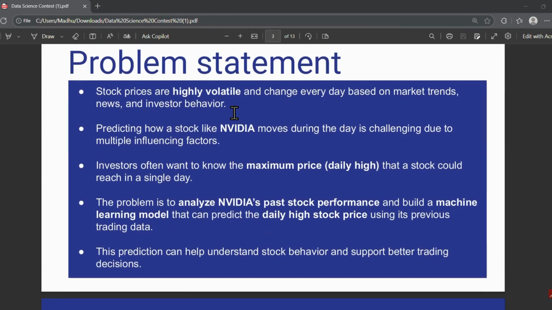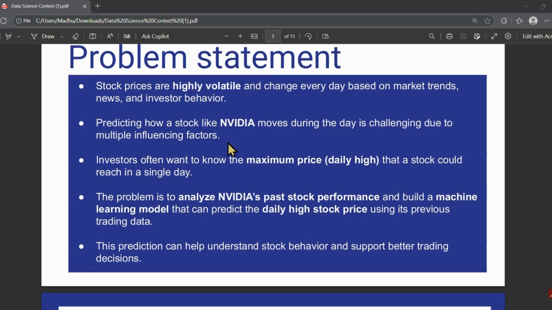Stock prices are highly volatile and can fluctuate every minute due to the market trends, news, or investor activity. Predicting how high a stock could go during a day is a common challenge in finance. In this project, I focused on predicting Nvidia's daily high stock price using machine learning so that we can better understand its price movement and potential trends.